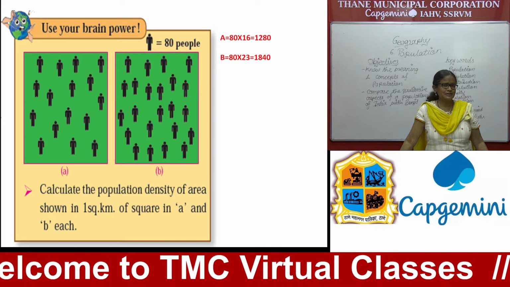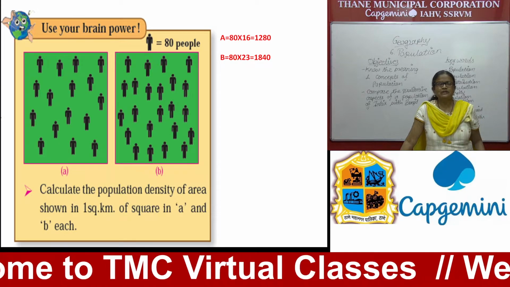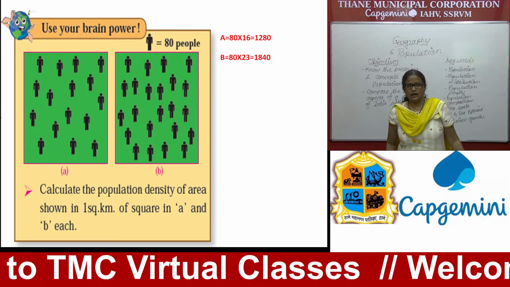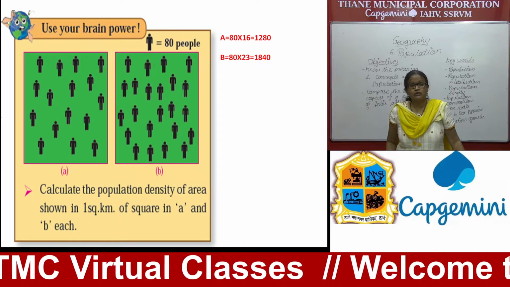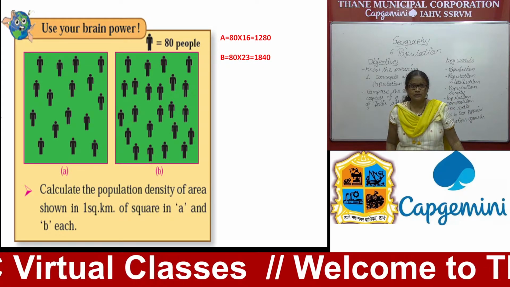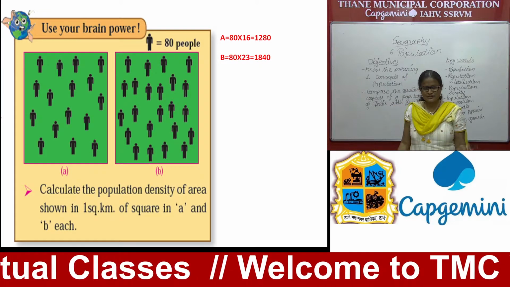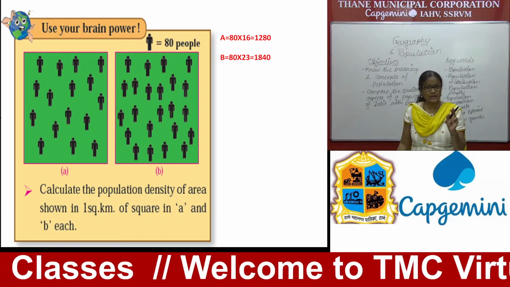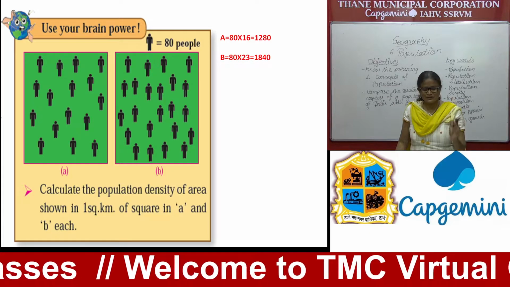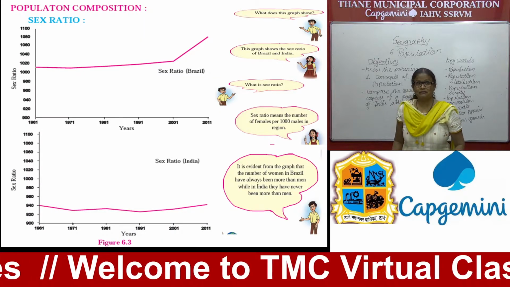So where is the density high? Absolutely, density is high in area B. Another important point, what is the formula of density? Try to find out. Yes, it is related to population and area. Now that's your research work. I will not tell you how to find it out.